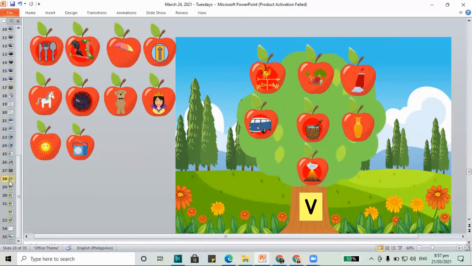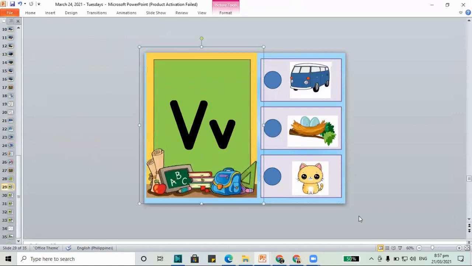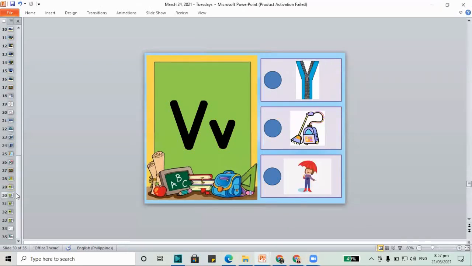And how about we check the picture that shows the letter V sound or has the V sound? Let's check for van. Does it have the V sound, letter V? Yes, van begins with V. How about the nest? Do we check for nest? No, nest doesn't go in V. Mark an X. How about cat? Cat begins with V? No, it begins with C. Mark an X. Let's move to the next set of pictures.